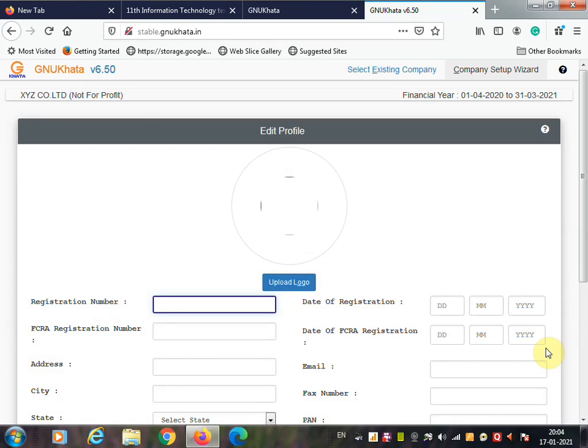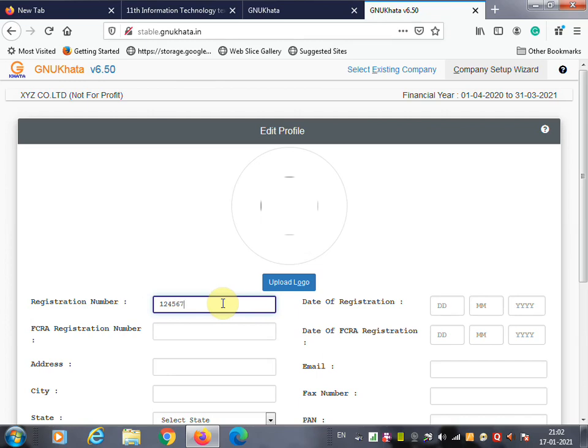Once you click on the proceed button, you will see the company profile. In this company profile you are going to enter appropriate company information, for example, the registration number.